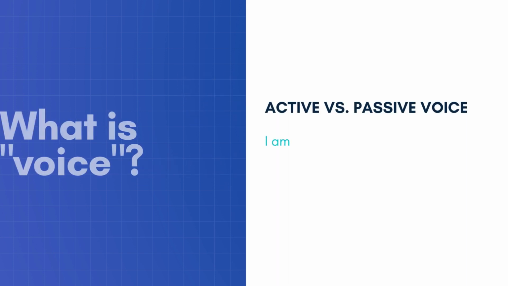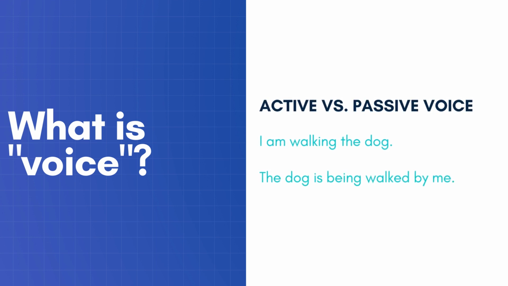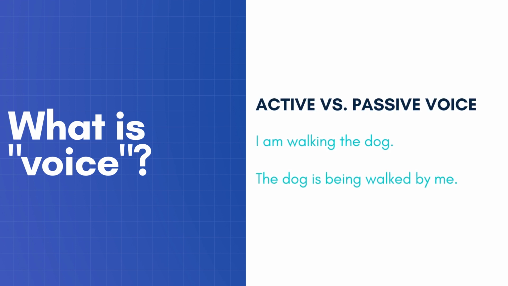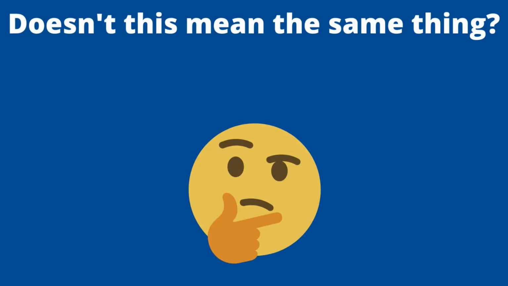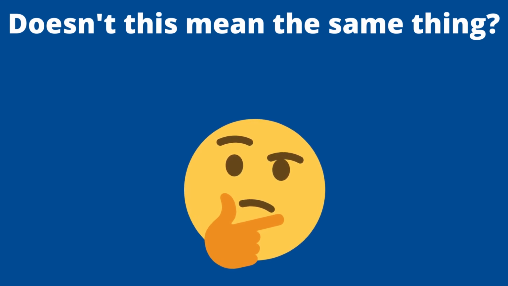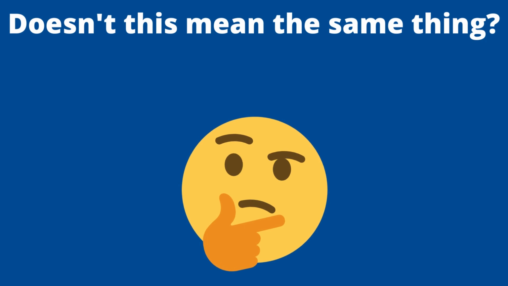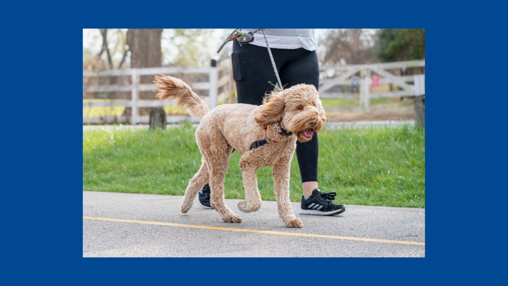So the first thing we want to make sure that we have under control is what is voice, right? What do we mean by this? You've probably seen this slide before if you've been watching my videos, but there's a difference between what we call active voice and passive voice in Latin and in English. It's the difference between saying something like, I am walking the dog, and the dog is being walked by me. I always say this, but a lot of my students will say, doesn't that mean the same thing, Mr. Shi? And I get your point. Technically, it has the same meaning in general, but it's not the same thing. There is a difference between saying, I'm walking the dog, and the dog is being walked by me.